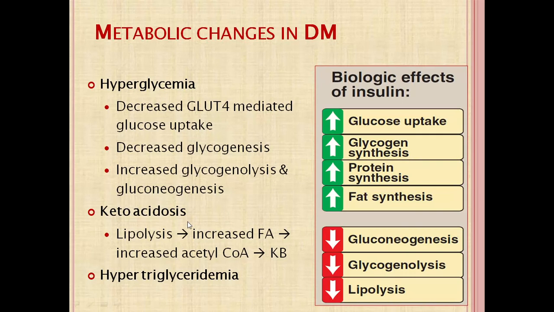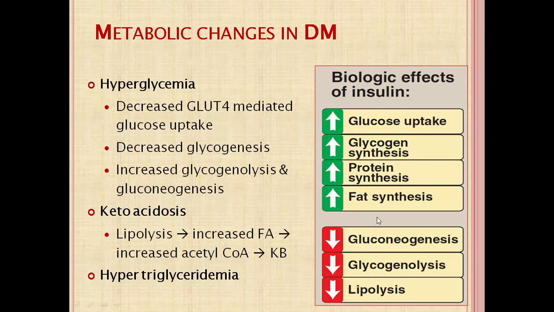Decreased insulin level leads to decreased insulin effects like glycolysis, glucose uptake, glycogen synthesis, protein synthesis, and fat synthesis. Mainly two: decreased glycolysis and glycogen synthesis, so glucose is not utilized, so the blood has more glucose, which leads to hyperglycemia.